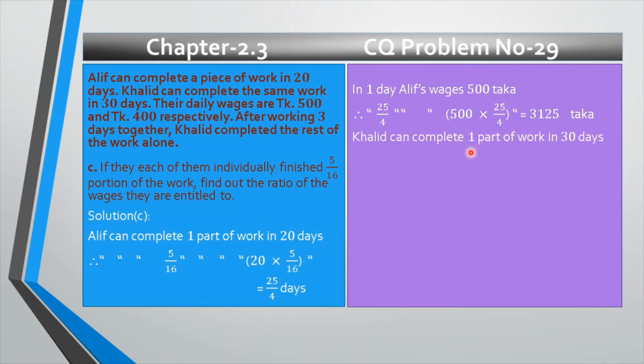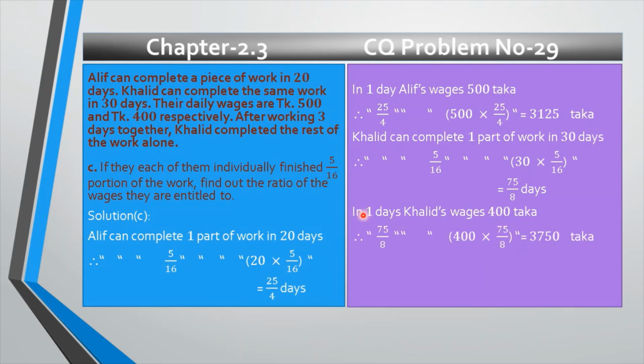Khalid can complete one part of work in 30 days. Therefore, Khalid can complete 5 by 16 part of work, obviously more days, that's why 30 multiplied by 5 by 16 equals 75 divided by 8 days. Now, in one day, Khalid's wages is 400 taka, it is given in the stem. Therefore, in 75 by 8 days, Khalid's wages is 400 multiplied by 75 divided by 8, and after reducing we get 3750 taka.